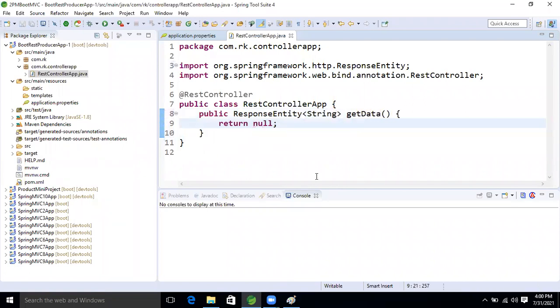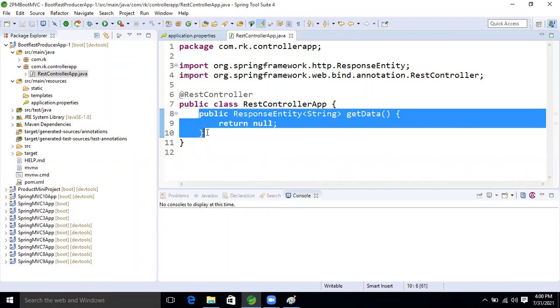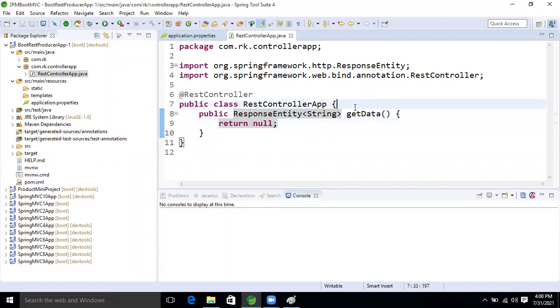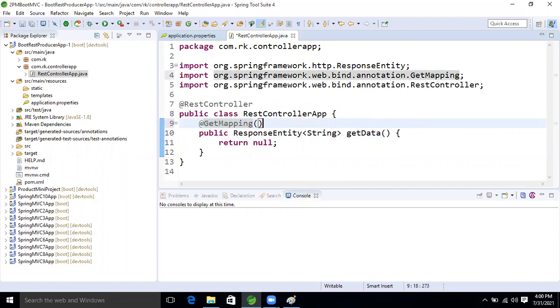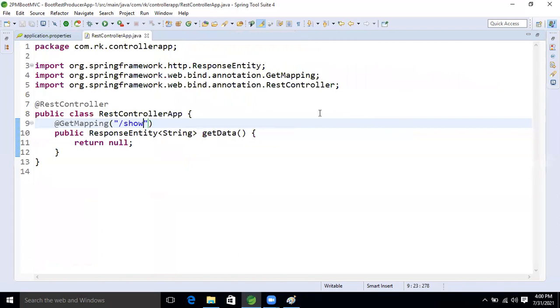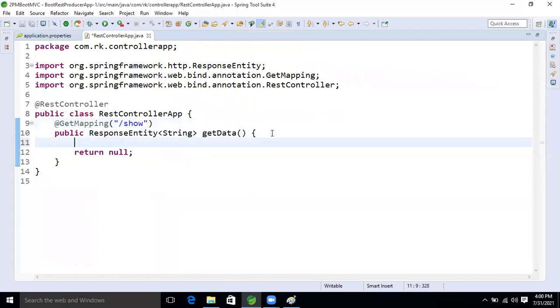If I want to make this method a GET request type, then what annotation will we use now, guys? Anyone can tell? At the rate GetMapping. Now here the path URL, slash so the data. I'm writing the path now, guys.